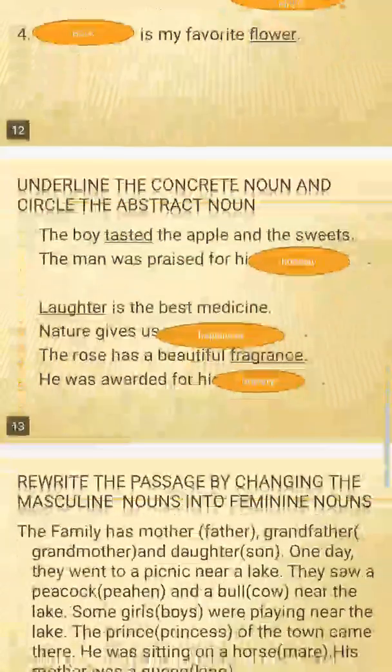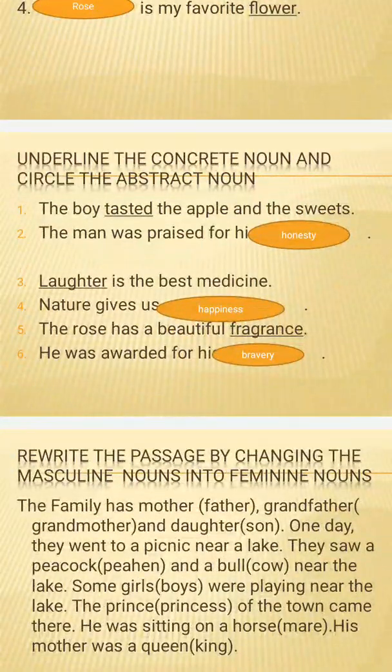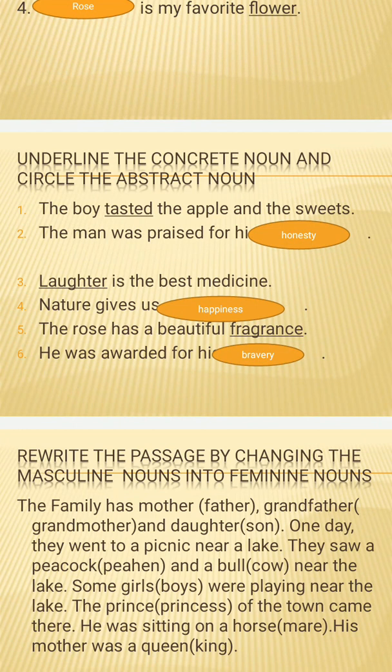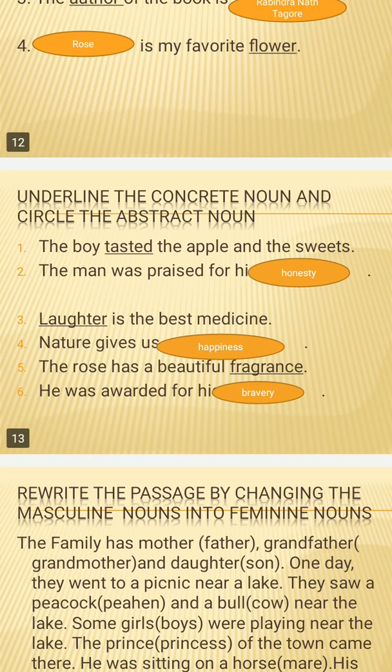Next, underline the concrete and the abstract nouns. Concrete nouns, as I have told you, are those that we experience with the help of our sense organs, and abstract nouns are those that we can feel and experience. Right? So first is, the boy tasted the apple and the sweets. Taste means we have eaten it. So taste is a concrete noun. That is why that is underlined.